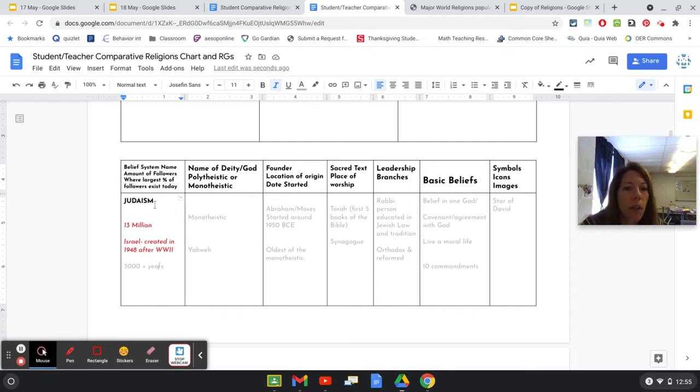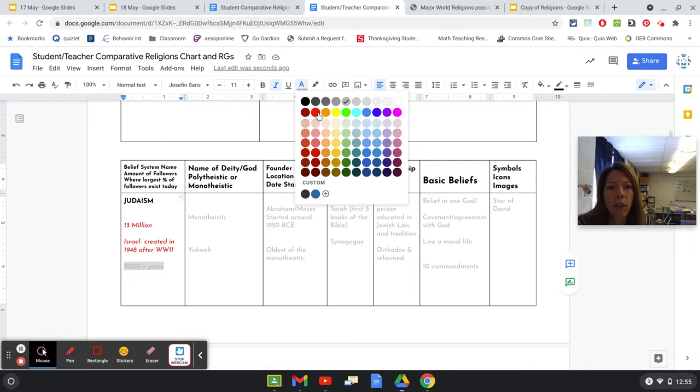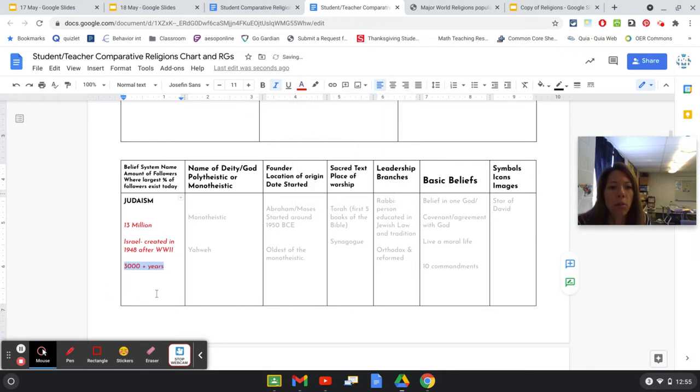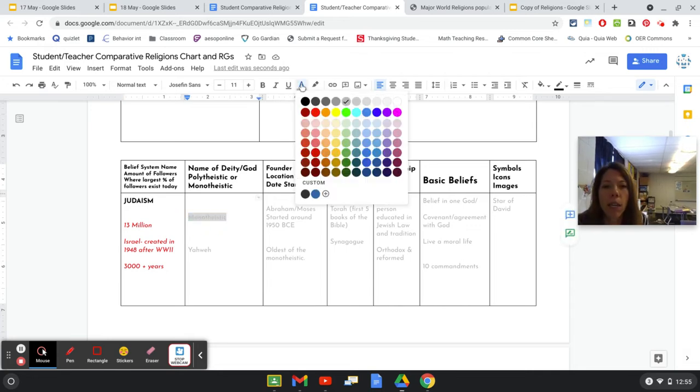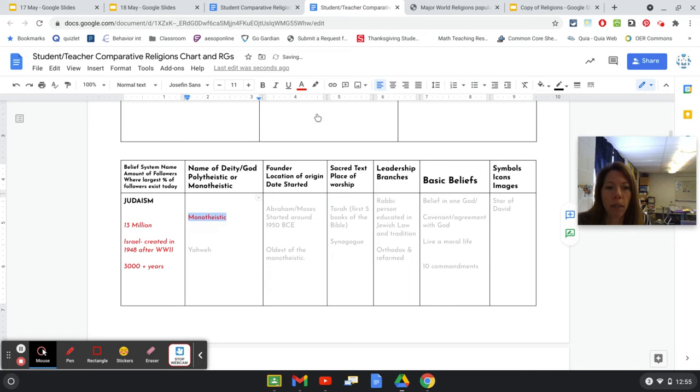And then the last part of it was how old is it? How long has it been in existence? And that is 3,000 or more plus years, almost 3,500. So 3,000 plus years it has been in existence. The oldest, you may want to add that in, oldest monotheistic. And then polytheistic or monotheistic, we've already said a couple of times, but it's good to write it down again, that Judaism is monotheistic.